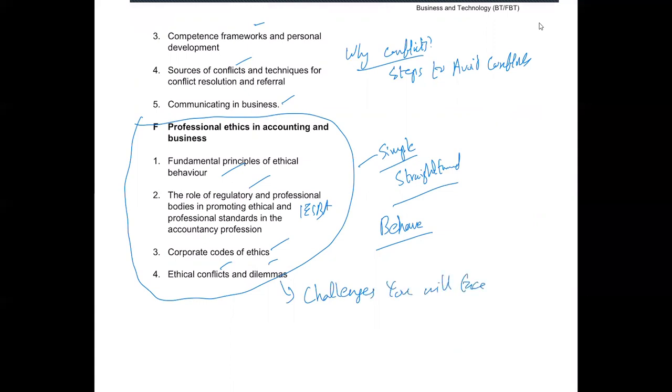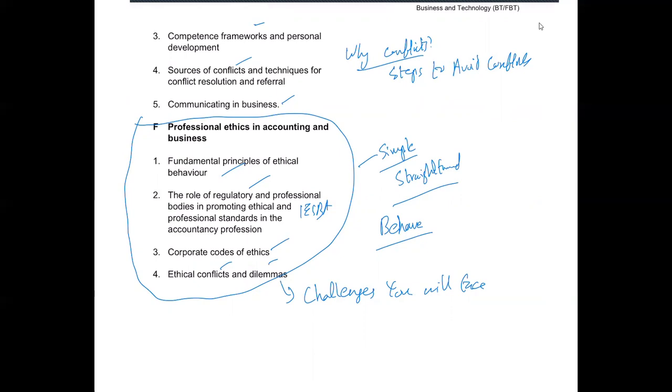This course is about business and technology, as we can see from the syllabus itself. Ethics will be involved in every paper of ACCA because ACCA encourages the ethics module in every one of its papers. So this was a short and brief introduction about the foundation paper, business and technology.